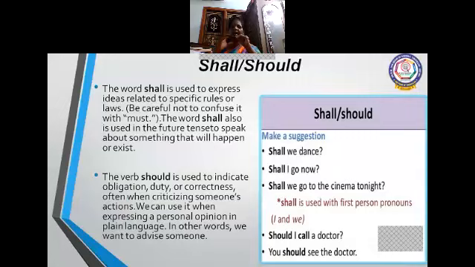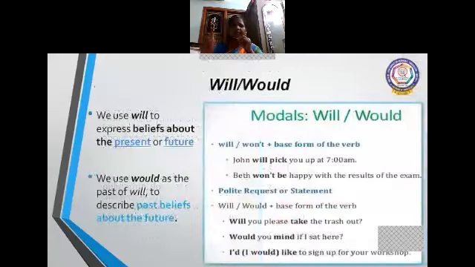So, shall we dance? Shall I go now? Shall we go to the cinema tonight? Shall is used with the first person pronouns I and we. Should I call a doctor? You should see the doctor. Here you're asking whether you can call, but you should see the doctor is advice, saying it is necessary that you go to a doctor. It is clear, children? Shall we go for the next?